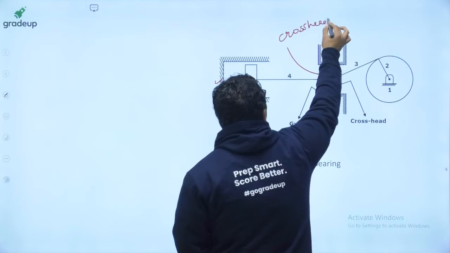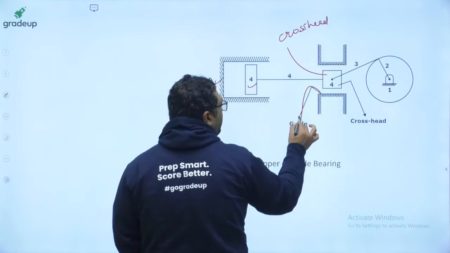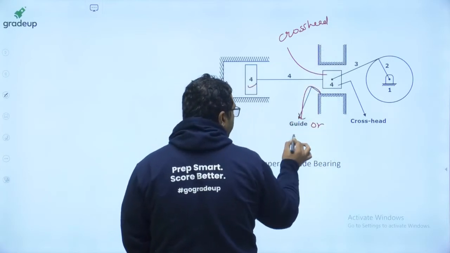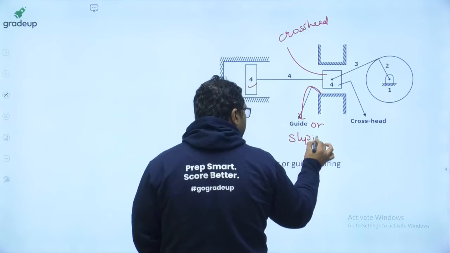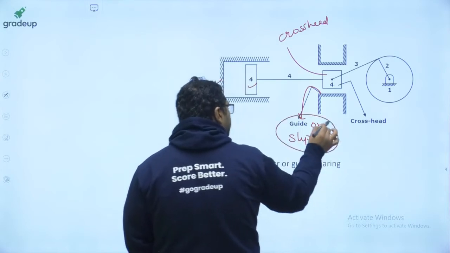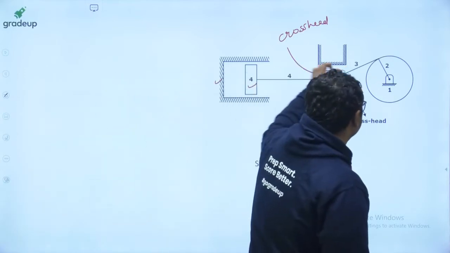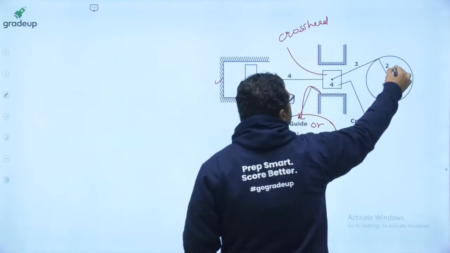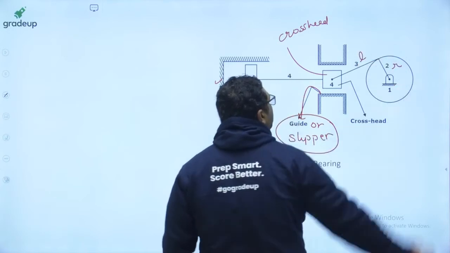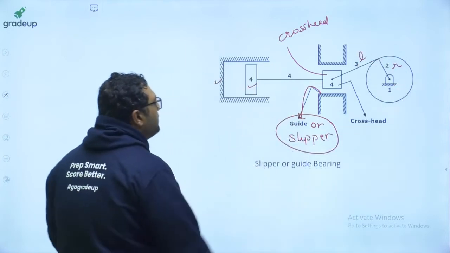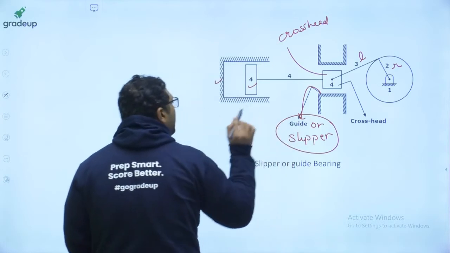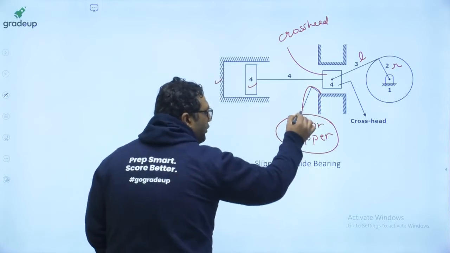This cross head is moving between these slipper or guide bearings. Now this is crank of radius R, this is connecting rod of length L, and this is the slider. This is known as slipper or guide bearing.